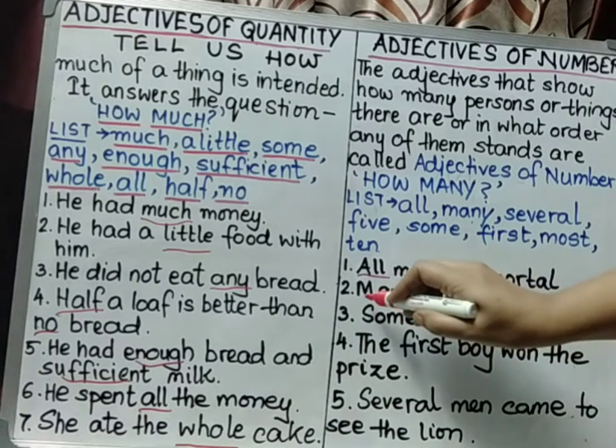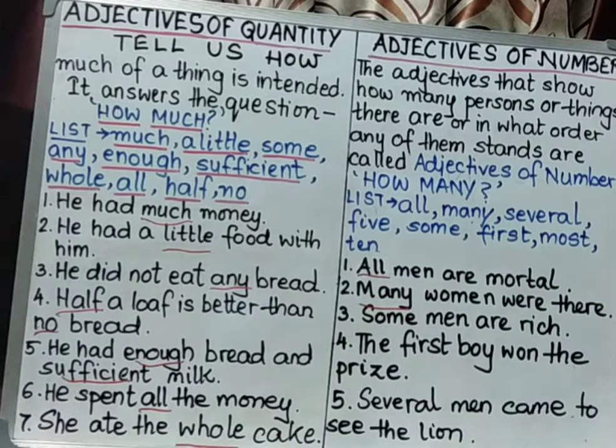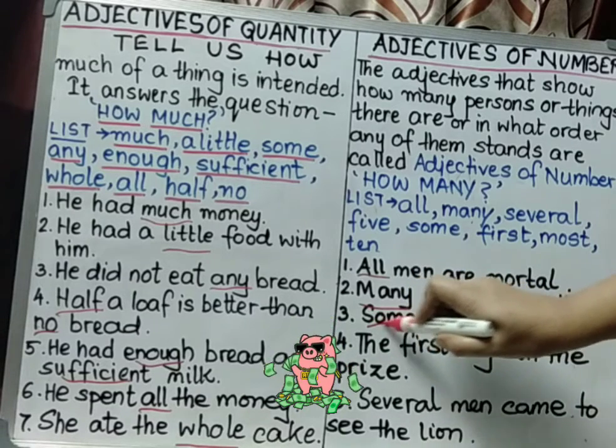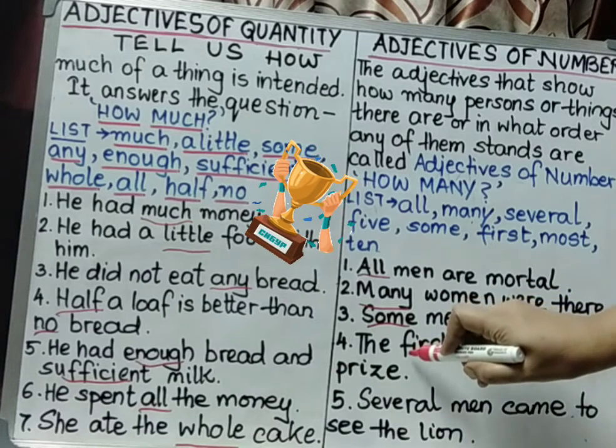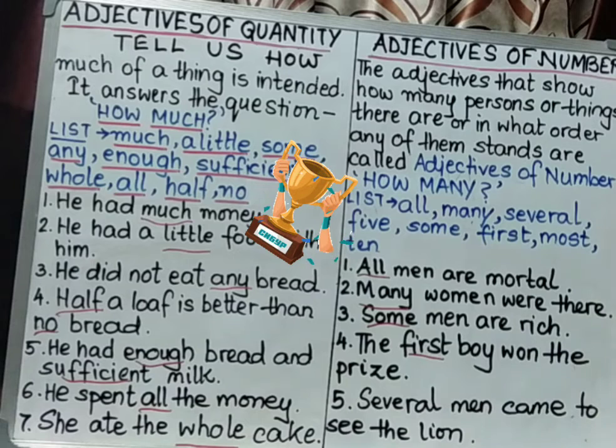Many women were there. Many, showing the number of women. Some men are rich. The first boy owned the prize. First. That means in order. First, second, third, in series or order.